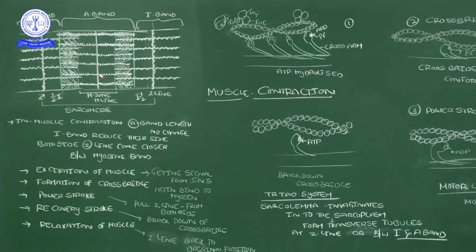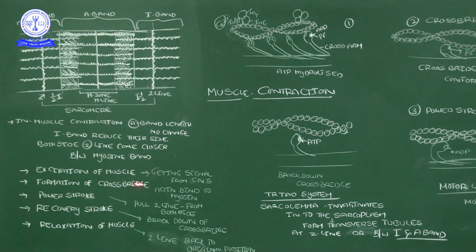So the actin filaments are moving. In this way, the H zone will disappear during muscle contraction. During muscle relaxation, the H zone will appear again. Okay, these are three statements you should remember. Now you got these concepts, these points, these things.